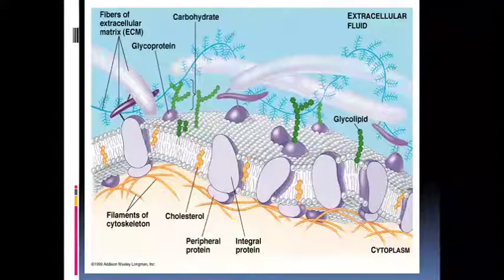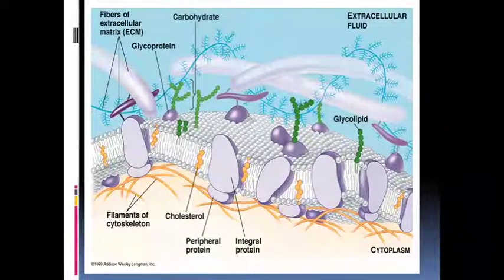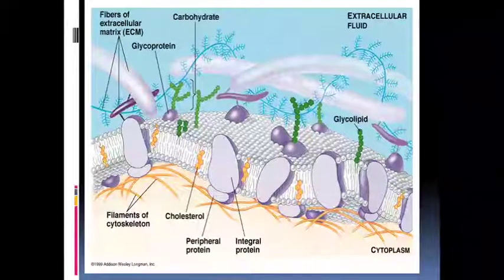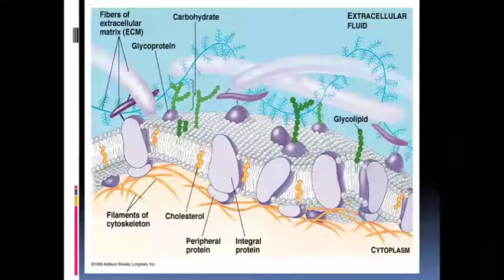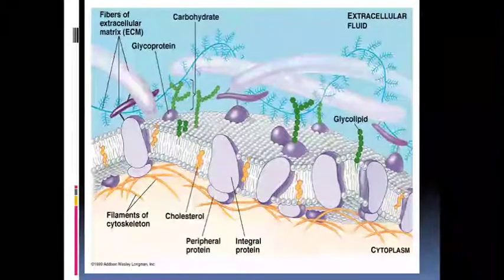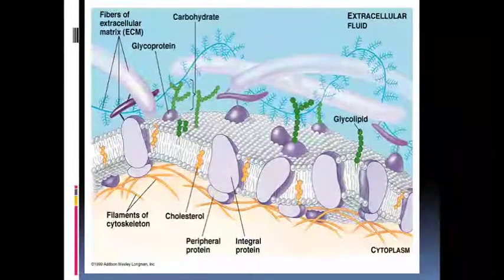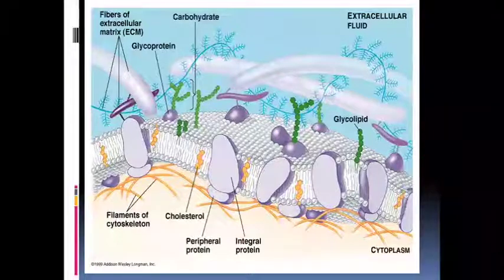Here we can see a beautiful figure of the membrane in which we can observe several components. It starts with glycolipid, extracellular fluid, integral protein, peripheral protein, cholesterol, carbohydrates, glycoproteins, cytoskeleton, and also extracellular matrix. These all components together make up the structure of the membrane.